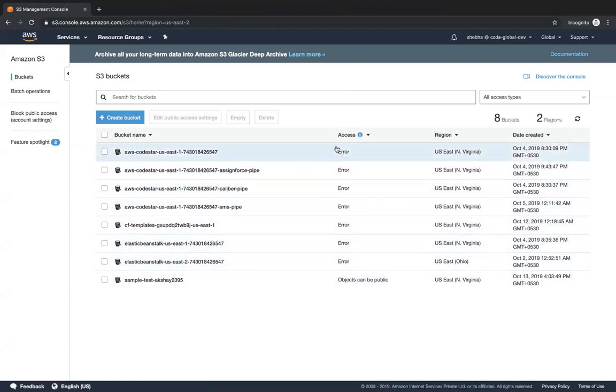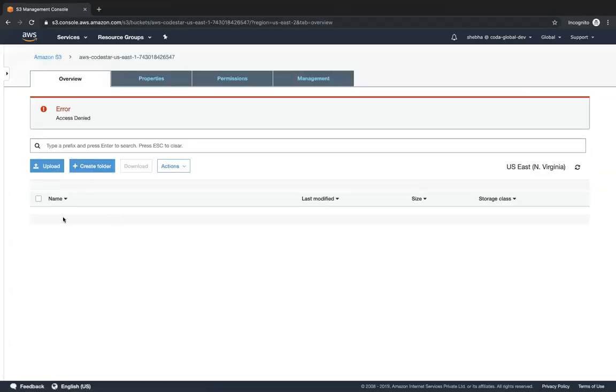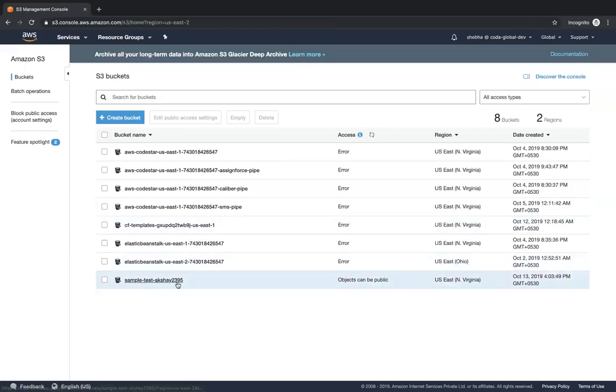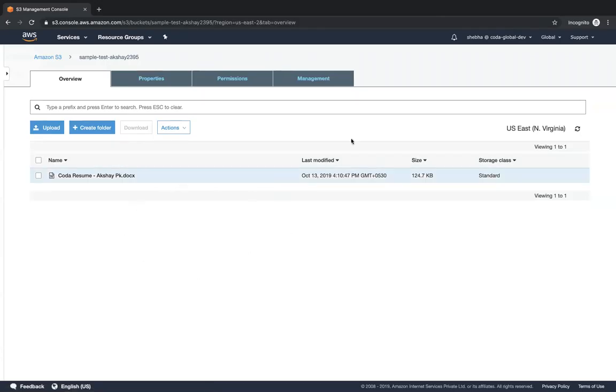But then over here, when we did a customer managed policy on IAM and we restricted her access to only that one particular S3 bucket called sample test Akshay 2395, you can see all the other buckets show an access error. So even if I click on this bucket that has files within it, you will see access is denied. But then if she goes to the bucket that she has access to, you can see that she has access to this particular S3 bucket. So she will be able to access only this S3 bucket right now.